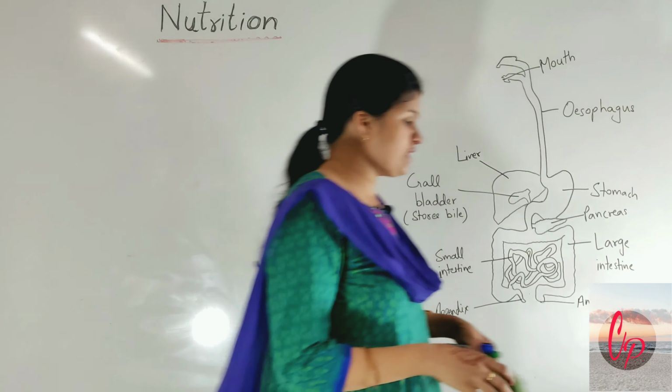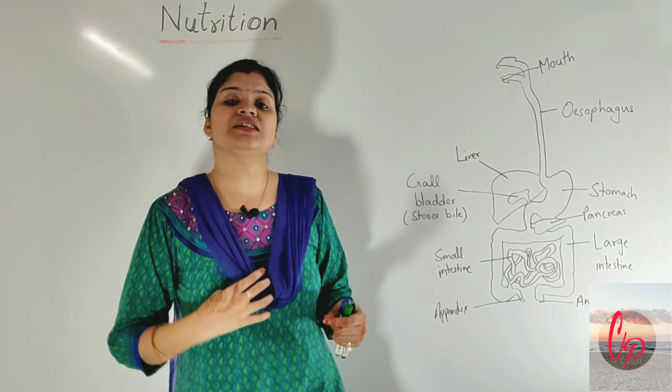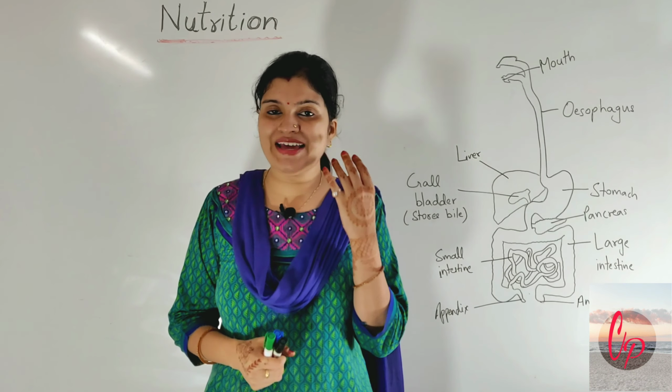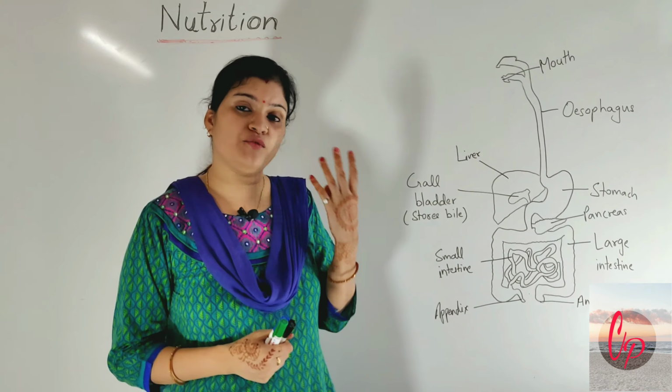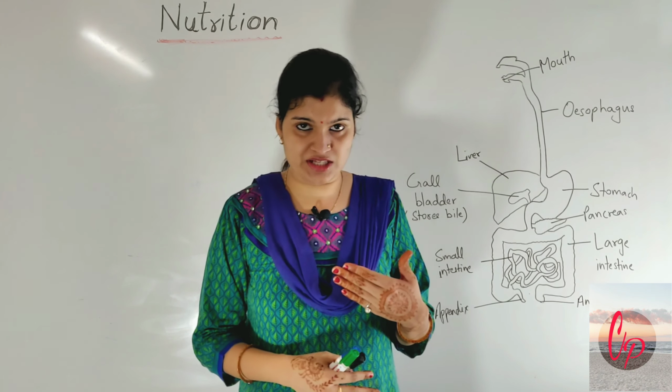In human beings, we have some structures in the mouth. We have four different types of teeth, and they start doing their function, and the food which we are taking is broken down into smaller pieces. So you can say this is the starting of the digestion process.